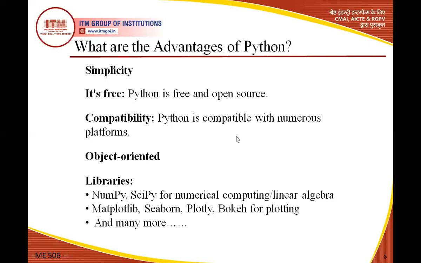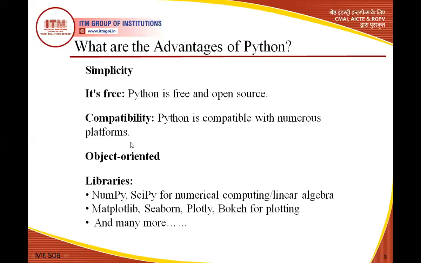Compatibility. Python is compatible with numerous platforms. Compatibility means that, as in the previous slide, you can see Python is compatible with Windows, Linux, and Mac. So on different platforms we can work with Python. Object oriented. Object oriented programming can also be done in Python.